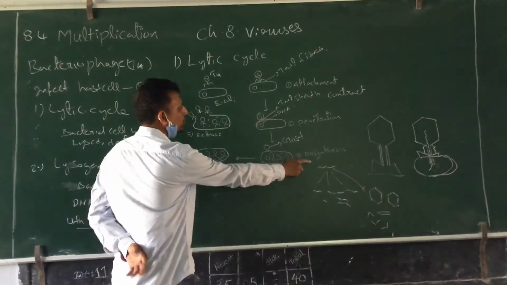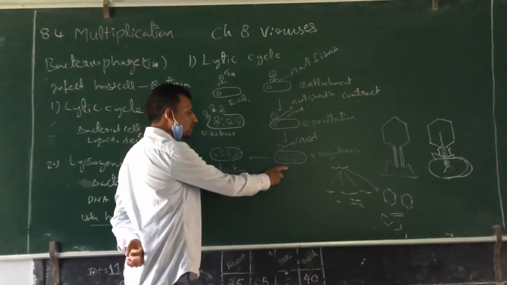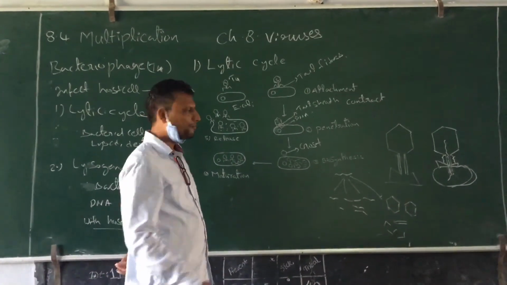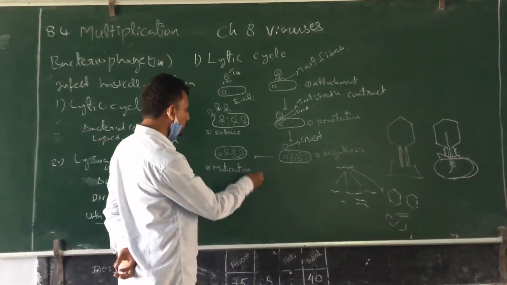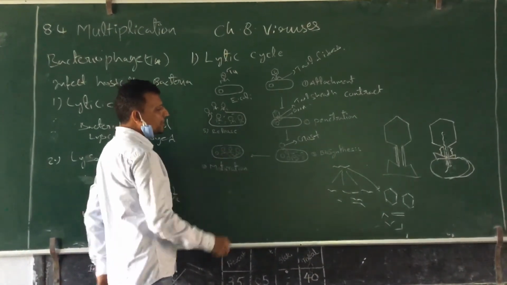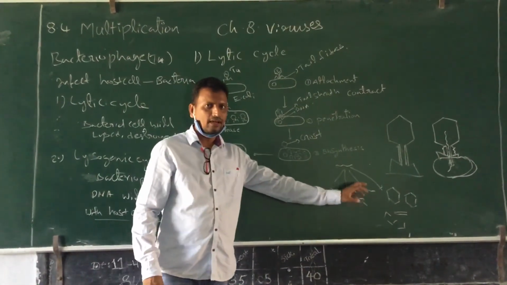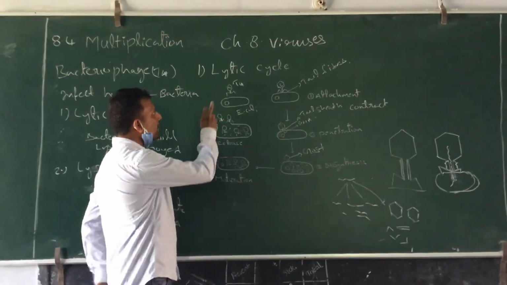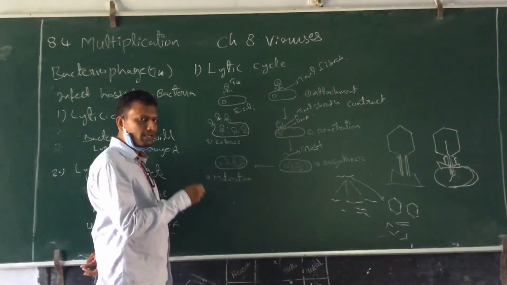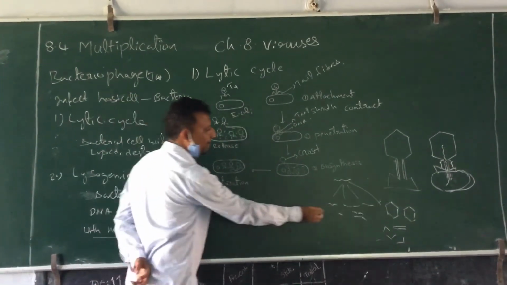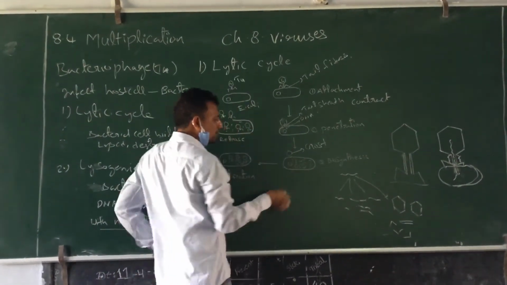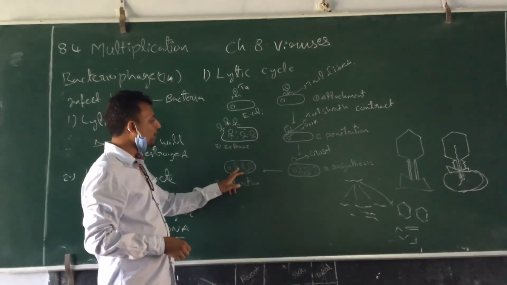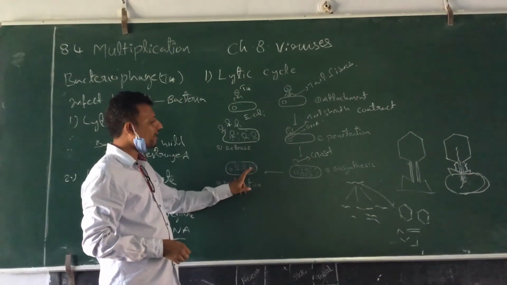So this is about the biosynthesis. What is biosynthesis? Replication of bacteriophage DNA and production of the capsids. This is called biosynthesis. Next, maturation. After the production of the individual capsids and genetic DNA fragments, what will happen? They are assembled together as a new bacteriophage. These are randomly distributed in the E. coli cell. They are assembled together and develop into new bacteriophages, we can say the daughter bacteriophages.